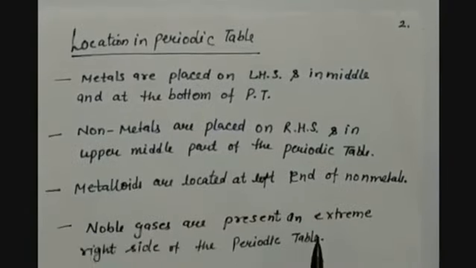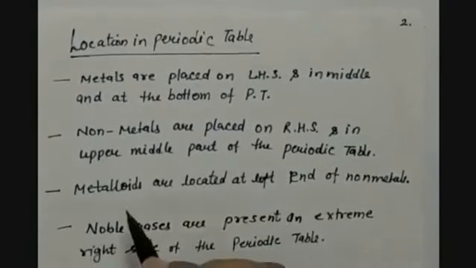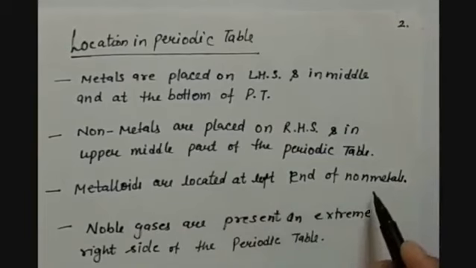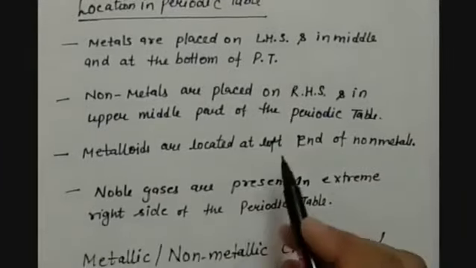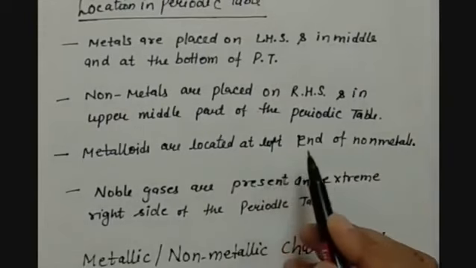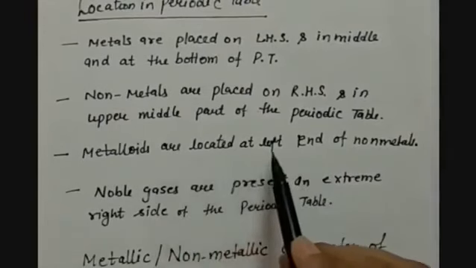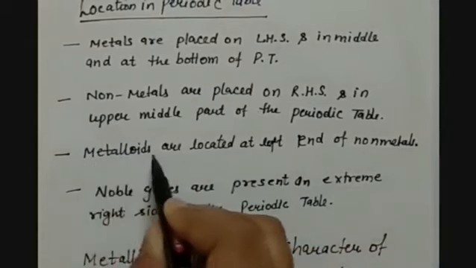Metalloids are located at the extreme left end of the non-metals. Left side of the non-metals is the location of metalloids.